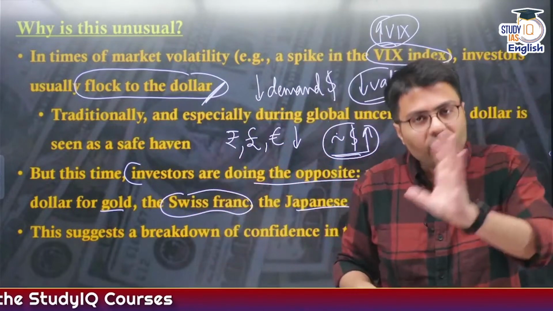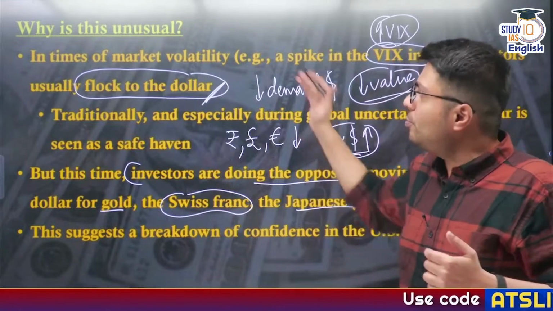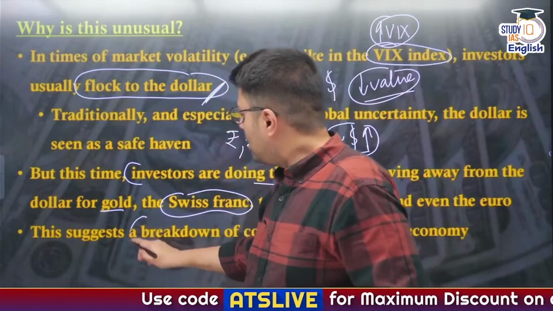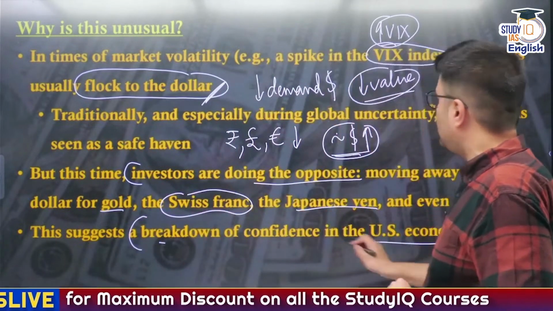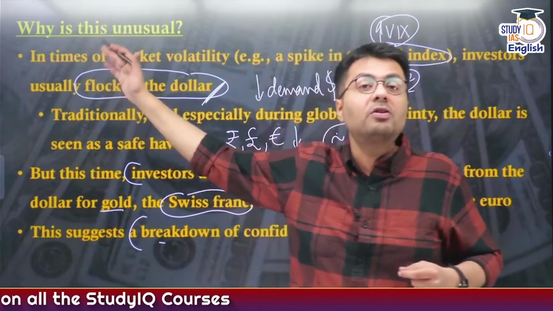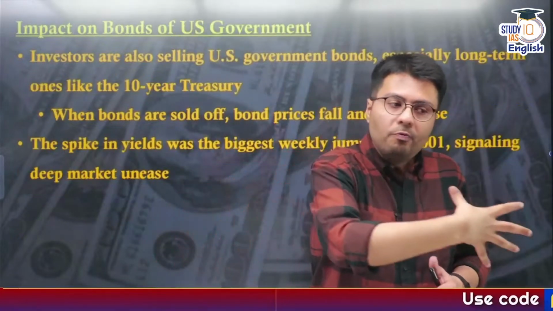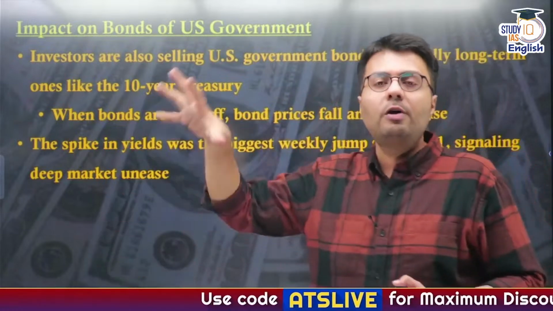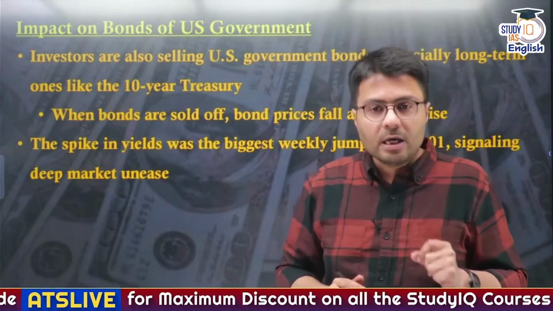What are the factors behind this pulling out of investments out of the US, leading to a reduction in the value of the dollar? I will tell you, not to worry. Now, on a larger picture, it suggests that there is a breakdown in confidence in the US economy, which is quite unusual, and that is why I have highlighted that these are unusual circumstances. Now, how does withdrawing of investments from the US market, from the US dollar, from US government bonds, impact the US government? Let us try to ascertain this.